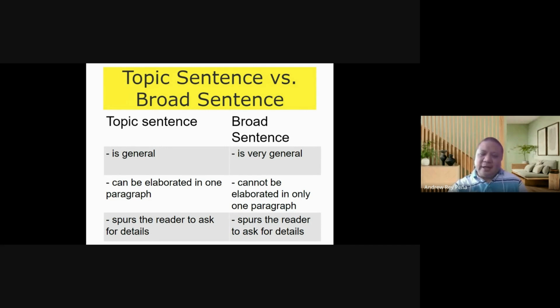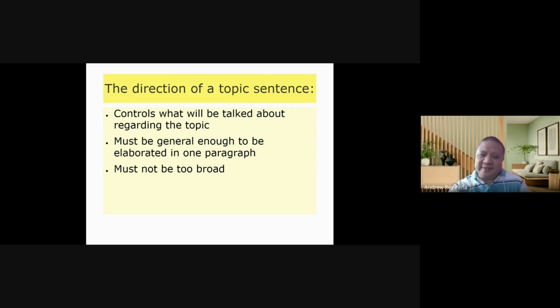Okay, so a broad sentence is very broad. You cannot discuss it in just one paragraph. A topic sentence, on the other hand, can be elaborated in just one paragraph, exactly one paragraph, which means that a topic sentence has a direction that makes it become elaborated in just one paragraph. So the direction of the topic sentence controls what will be talked about regarding the topic, but it must be general enough to be elaborated in one paragraph.